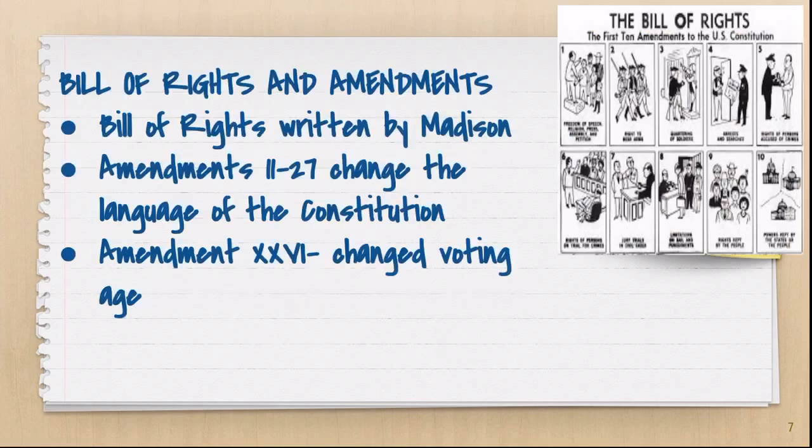Amendments 11 through 27, though, have been added over a period of time and through our history, and they are the ones that go back and change the wording of the Constitution. So when we gave African Americans the right to vote, we changed the wording of the Constitution. When we gave 18-year-olds the right to vote, we changed the language of the Constitution. Amendment 26 is when the 18-year-olds got the right to vote.